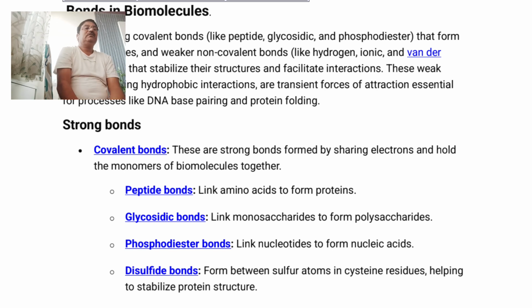The third important bond in the class of strong bonds is the phosphodiester bond. So phosphodiester bonds mean what?